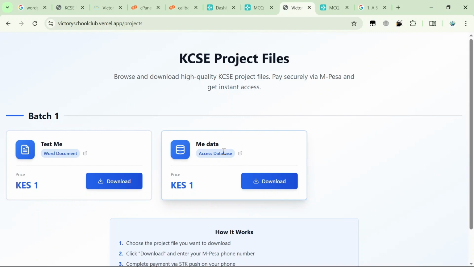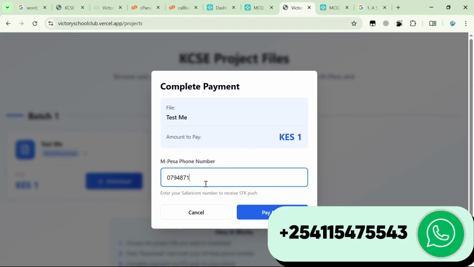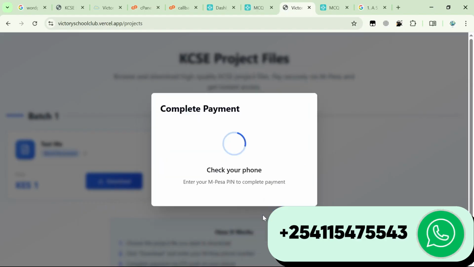Now I'll show you guys how you can make this particular site maybe in another video, but just to show you how this concept of M-Pesa integration actually works with the correct code. It's actually a copy paste. I send you the code, then you just paste it on your site and everything works perfectly. Now for this particular test, you download this, you put your phone number, then you pay now. It sends a prompt on your phone, of course.